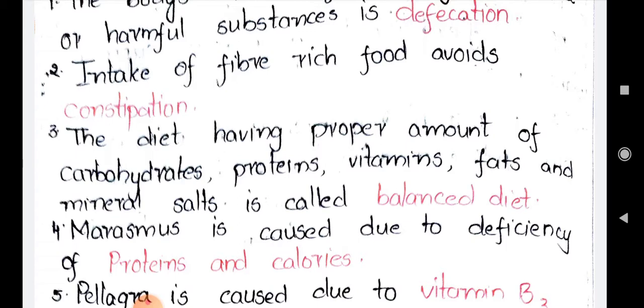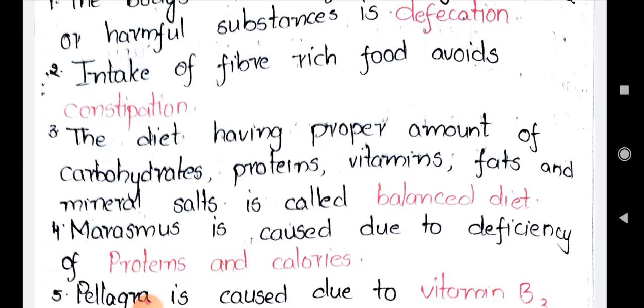The next question is marasmus is caused due to deficiency of. So if the balanced diet is not taken properly, then automatically there will be diseases. So here one of the blanks is what happens if proteins and calories are not taken properly. Here marasmus is caused due to the deficiency of proteins and calories. The answer is proteins and calories. Marasmus is one of the deficiency diseases which is caused due to less intake of proteins and calories. Calories is nothing but energy.